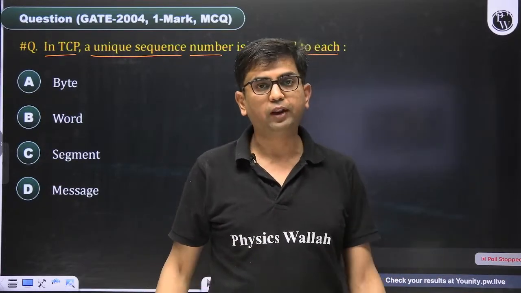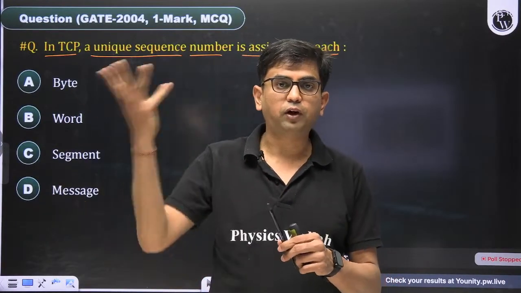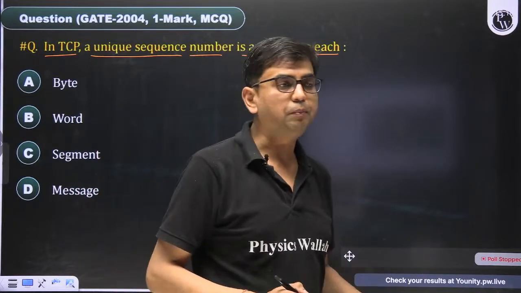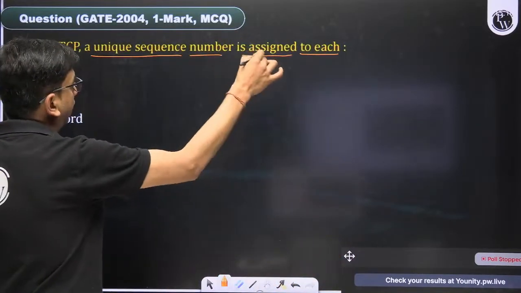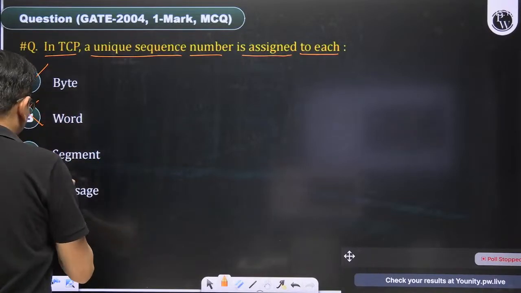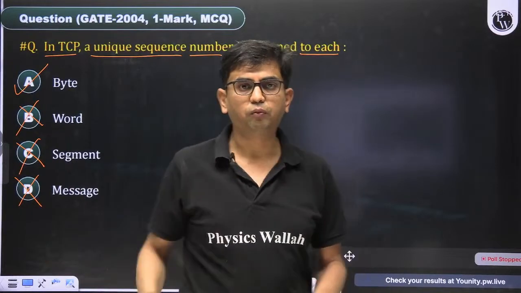But you will find that segment sequence numbers are not 1, 2, 3, 4. The segment sequence number is according to the byte number. So in TCP, a unique sequence number is assigned to each byte, not word, not message, not segment.